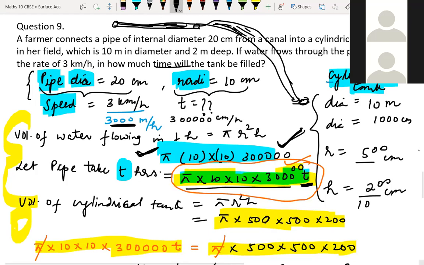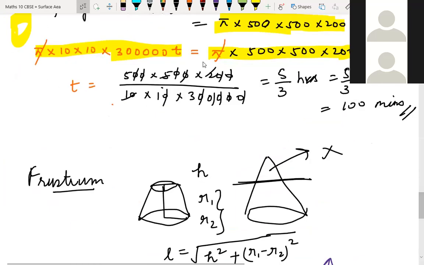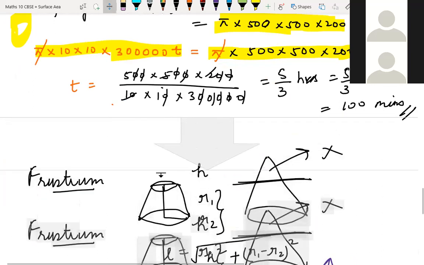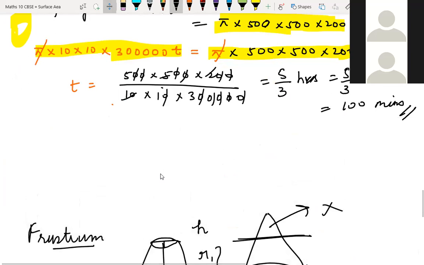But I'll just tell you how to do. Don't think this is a big question. How to do, I'm telling you once again. In one line only you can understand how to find. Starting, you can do it in this way only, but later on, if you have practice, you can write in this way.